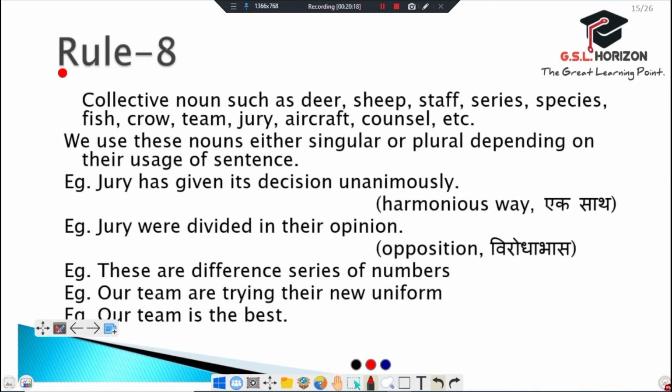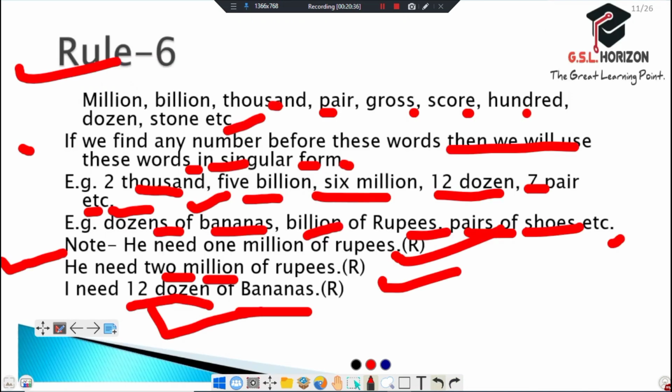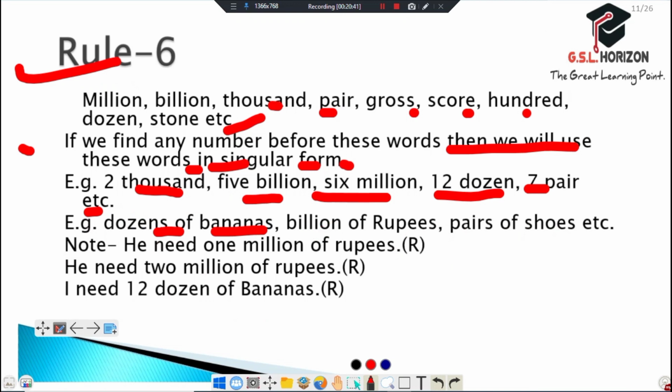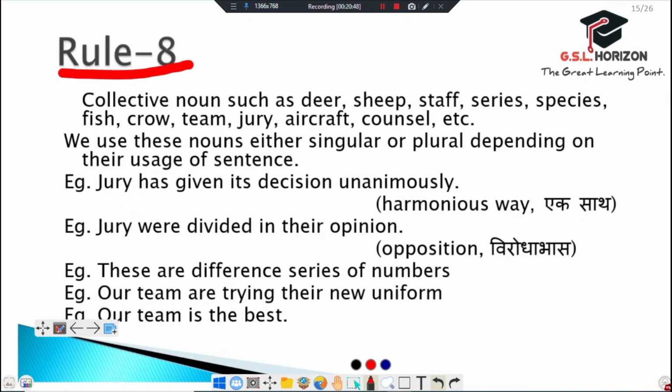And rule number 8. Collective nouns such as deer, sheep, staff, tree, species, fish, cow, team, jury, aircraft, kernel, etc. We use these nouns either singular or plural depending on their use in the sentence.